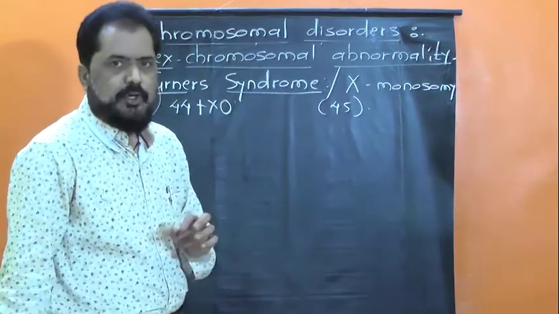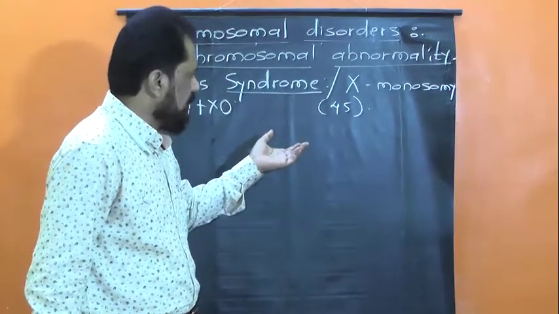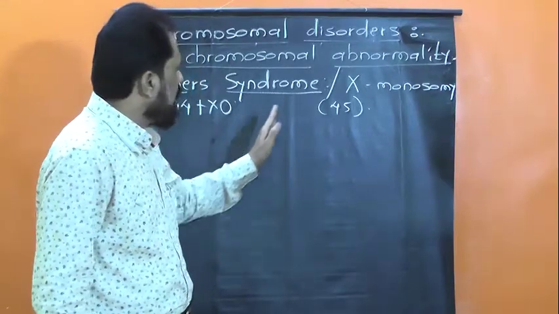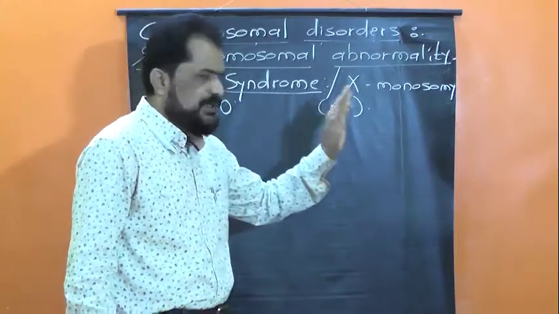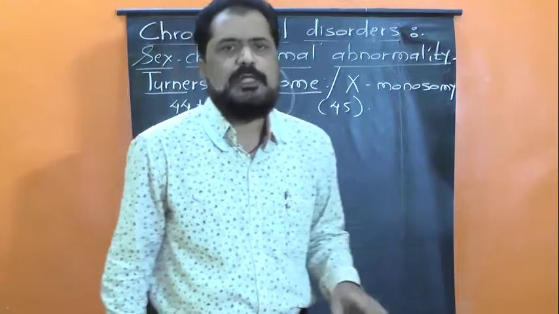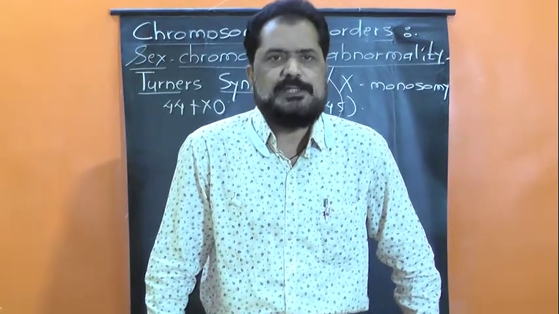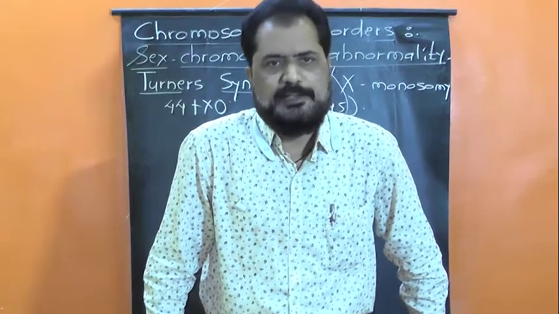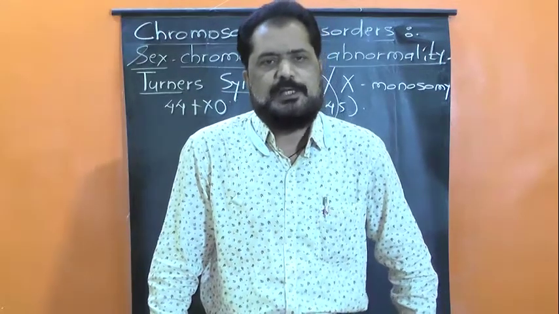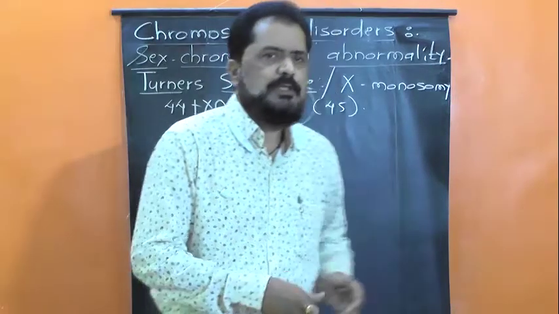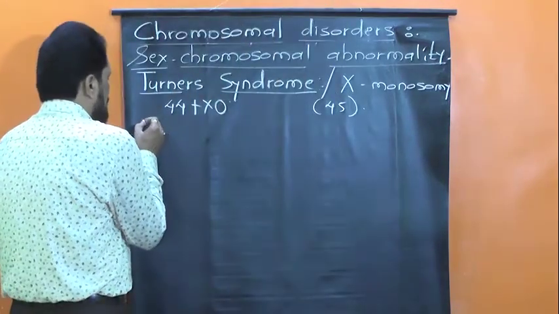Isn't it? The normal chromosomal number is 46. Here one X chromosome is missed. Therefore, the total number of chromosomes in such females is only 45. It was first discovered by scientist Turner, and that's why the name is given to it as Turner's syndrome. Now let us talk about the symptoms of Turner syndrome.